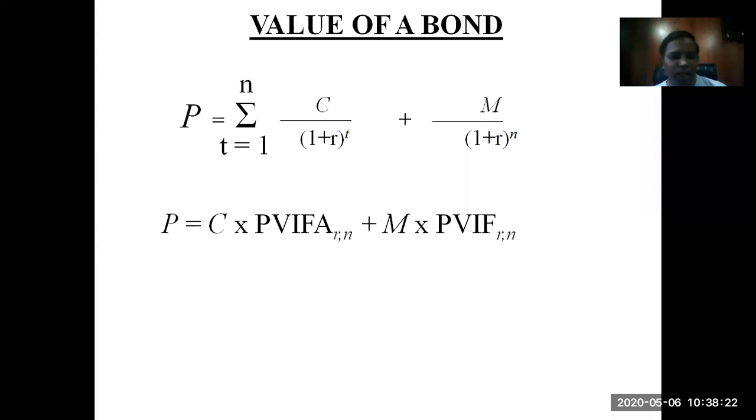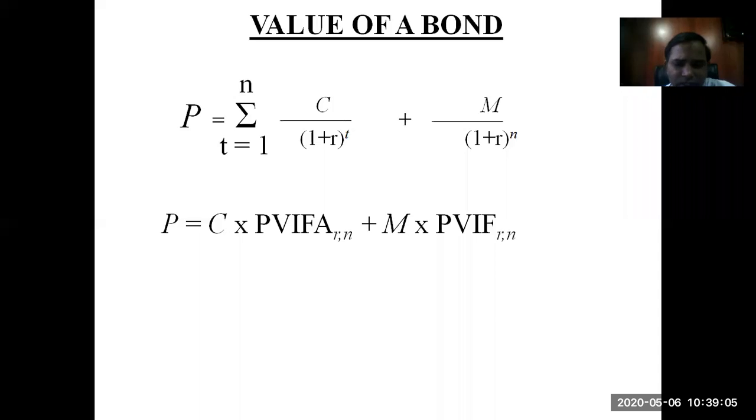Value of a bond, how to calculate the value of a bond. We discussed in the time value of money chapter about the annuity factor. When you are receiving something as a constant cash flow after a regular period of interval, that respective amount is known as annuity. And as it is a future inflow or outflow, a future cash flow to you or from you, we need to convert that future value into present value, and for that we use the present value interest factor for annuity.